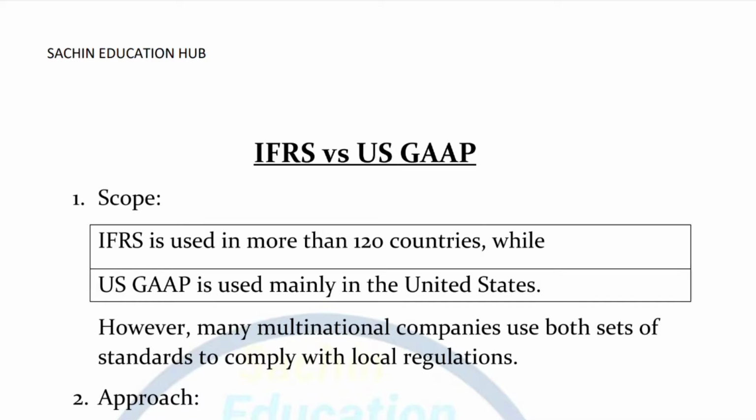But if we talk about US GAAP, the word US is considered to be the United States of America. So in simple words, these are the accounting standards that are mainly used in the US. Not only the US, they are also adopted by many companies in many other states as well. So you can say it is mainly used in the US, but International Financial Reporting Standards are applicable not only in one country but for the whole world. Okay, so this is the difference between these two terms on the basis of scope.